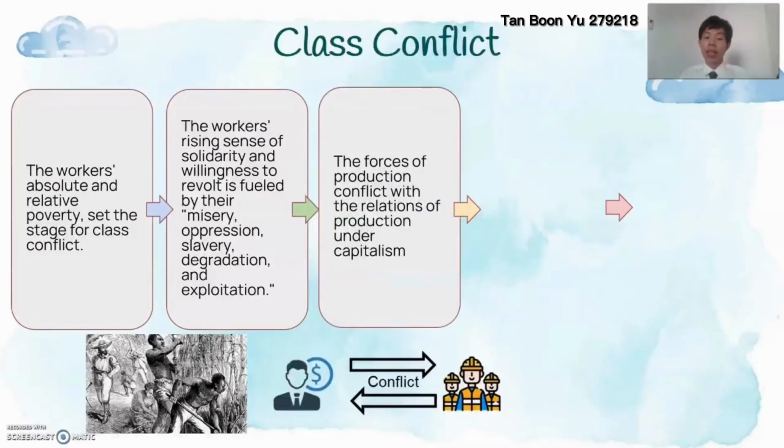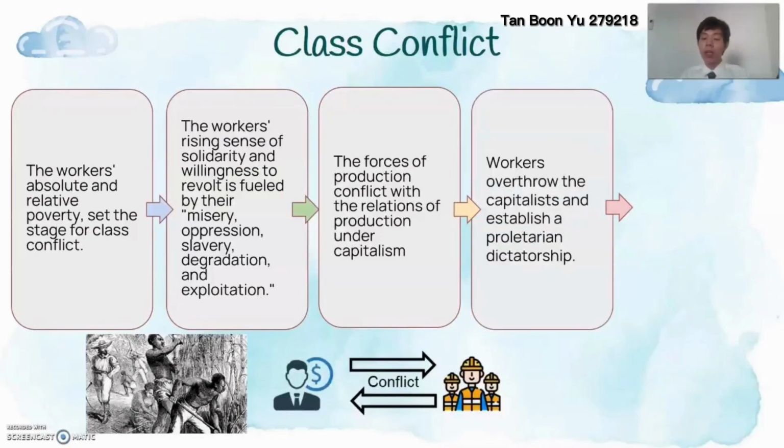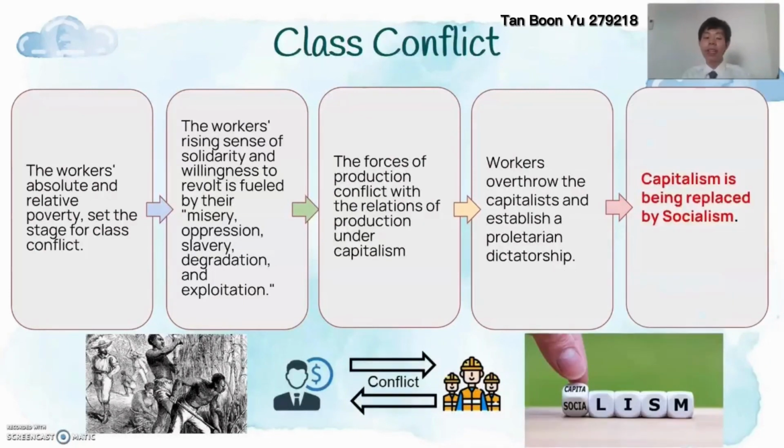These divisions lead to the relations of production under capitalism coming into conflict with the forces of production, and the former are rapidly transformed. The workers overthrow capitalism and establish a dictatorship of the proletariat. Finally, capitalism is replaced by socialism.